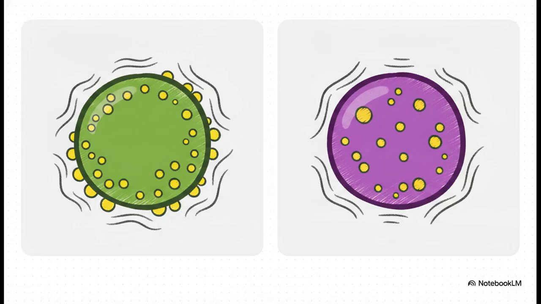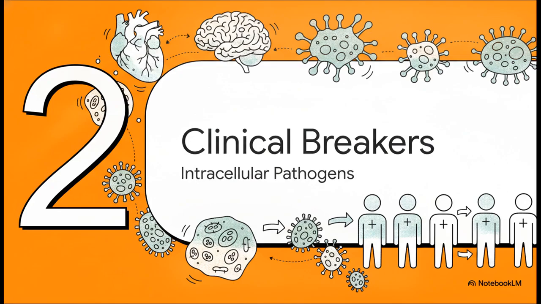But here is the absolutely key structural divergence you need to remember. When they process that hydrogen sulfide, purple sulfur bacteria deposit pure sulfur granules internally, right inside their cytoplasm. Green sulfur bacteria, on the other hand, deposit those same sulfur granules externally, completely outside their cell walls. Moving on to Section 2.